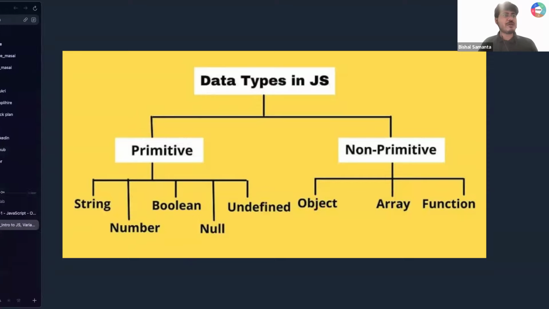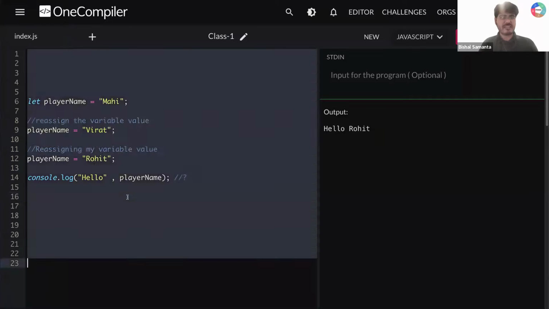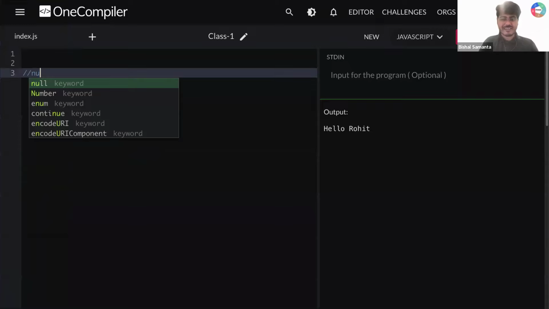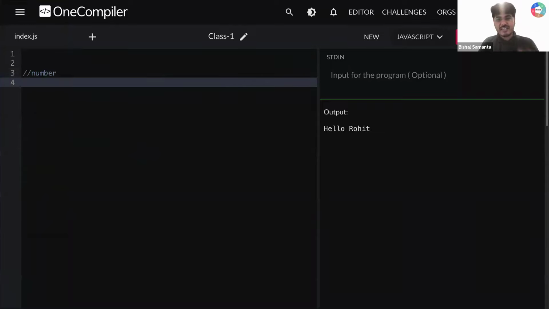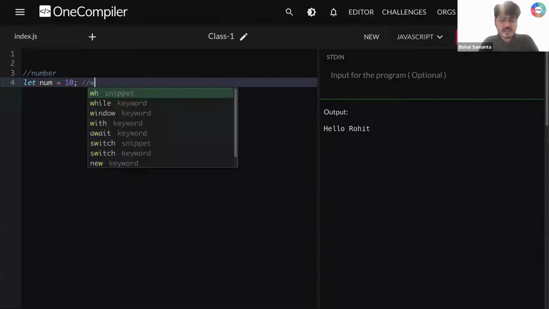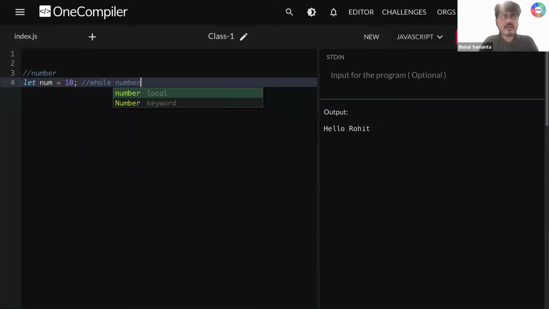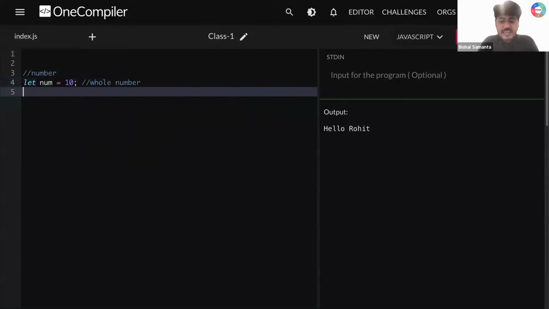Let's start with the first data type, that is called number. Guys, can you tell me what you think? Let's say I'm creating a variable let num is equal to 10. So here I'm storing a number. Can I say this is a whole number? Yes or no? Let me create one more variable, num1, and here I'm storing, let's say, 10.07.